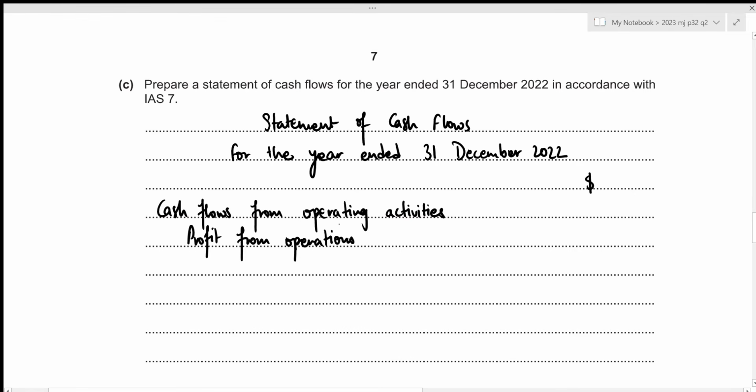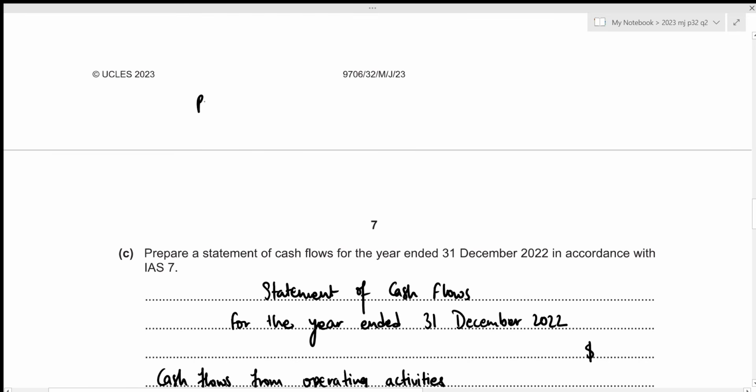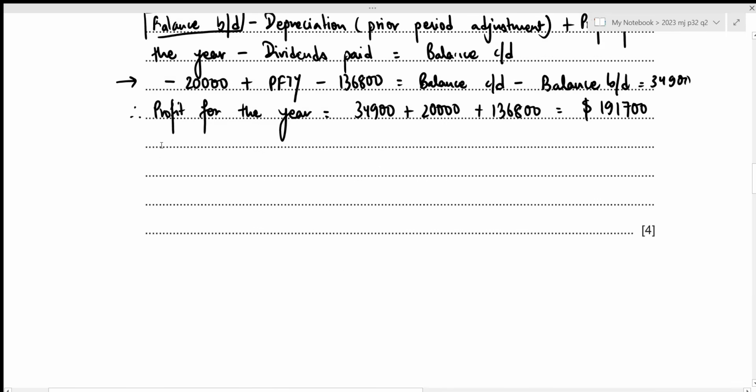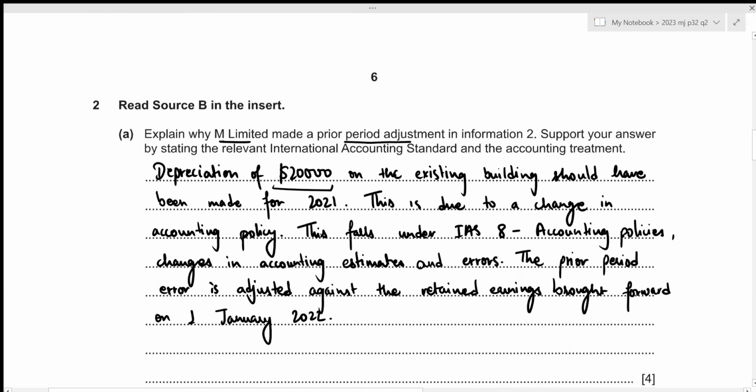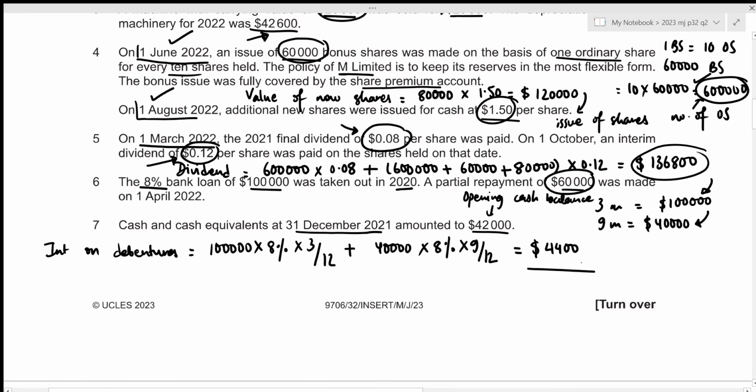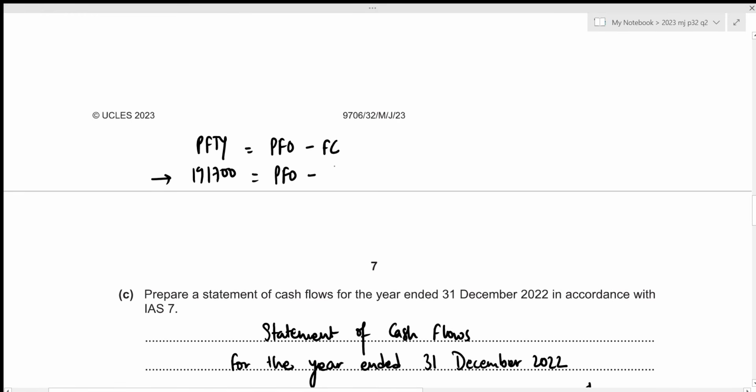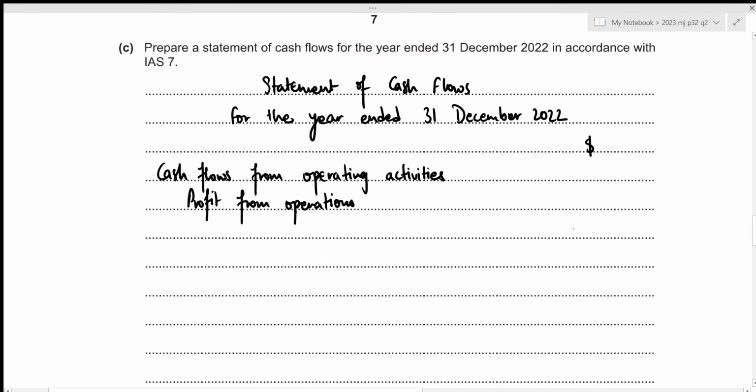So in the second part, we have already figured out our profit for the year, right? And profit for the year is just profit from operations minus the finance charges. We've calculated the profit for the year. That was 191,700. We're trying to figure out the profit from operations. And our finance charge is all of our interest charges, which we have already figured out to be 4,400. So this just means that our profit from operations will be 191,700 plus 4,400, which results in 196,100. We'll start with this amount.